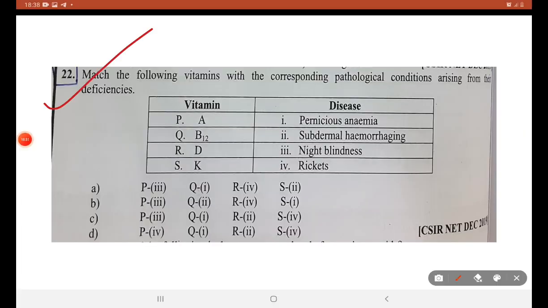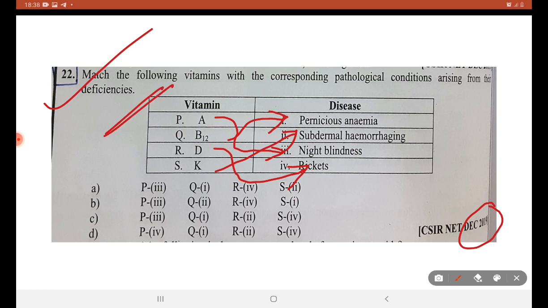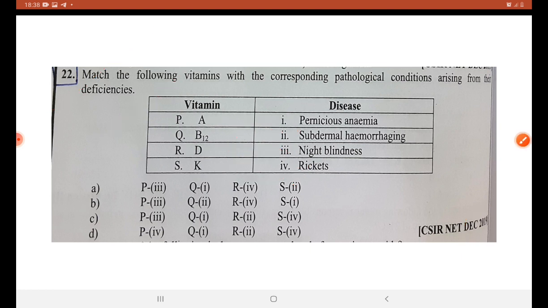Next is a match the following question from December 2019. Vitamin A corresponds to night blindness. Vitamin B12 corresponds to pernicious anemia. Vitamin D corresponds to rickets. And vitamin K corresponds to subdermal hemorrhage. This is the correct match for the question given.